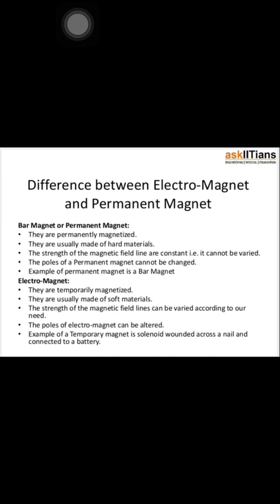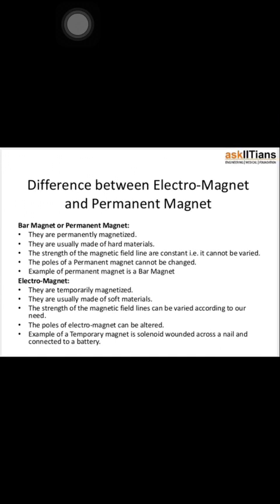Skip this point here. For you, the two things you should know in the difference are that permanent magnets are permanently magnetized while electromagnets are temporarily magnetized. Is it clear? The poles of a permanent magnet cannot be changed while the poles of an electromagnet can be changed. The example of a permanent magnet is a bar magnet, and an example of a temporary magnet is a solenoid wound around a nail and connected to a battery.